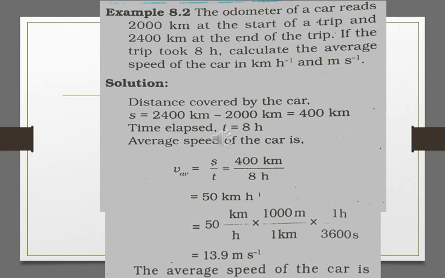So this is the conversion of kilometer per hour into meter per second. If you calculate it, you will get the answer 13.9 meter per second, and therefore the average speed of the car is 50 km per hour and 13.9 meter per second.